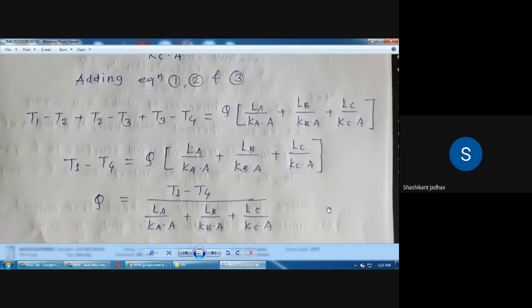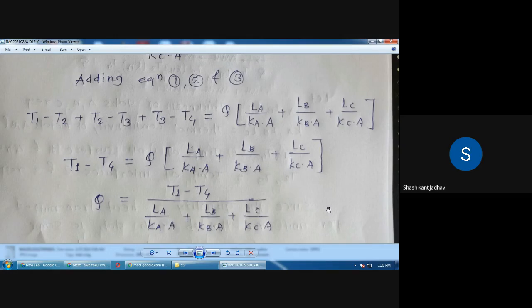हे 3 प्लेटचं इक्वेशन आहे, ज्यावेळेला 3 प्लेट आपण एकमेकांना बॉन्ड करणार आहे. If there are 4 plates, then what is the change in this equation? Can anyone tell me? Unmute yourself and tell me the answer. If there are 4 plates, T1 minus T5 upon LA upon KA into A plus LB upon KB into A plus LC upon KC into A plus LD upon KD into A.